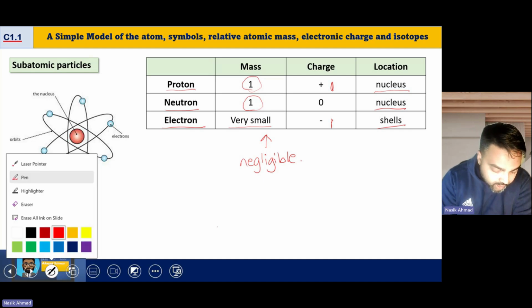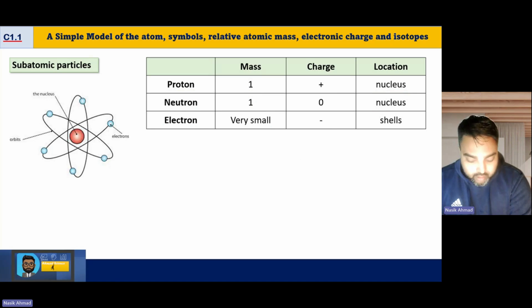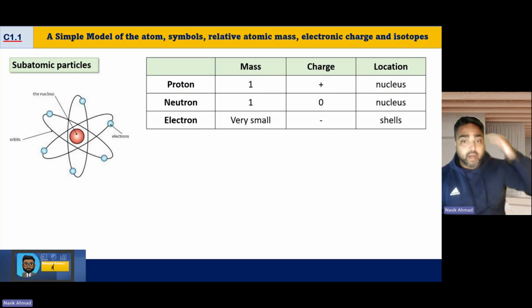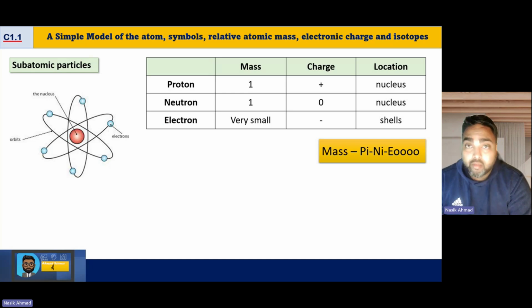and the electrons are found on the shells. The problem is that, having done this for many years, students always confuse which way round these things go. So we need a way to try and remember it. The way that I came up with it, and yes, it does sound a bit silly, is P N E O. Just keep saying it in your head: P N E O.